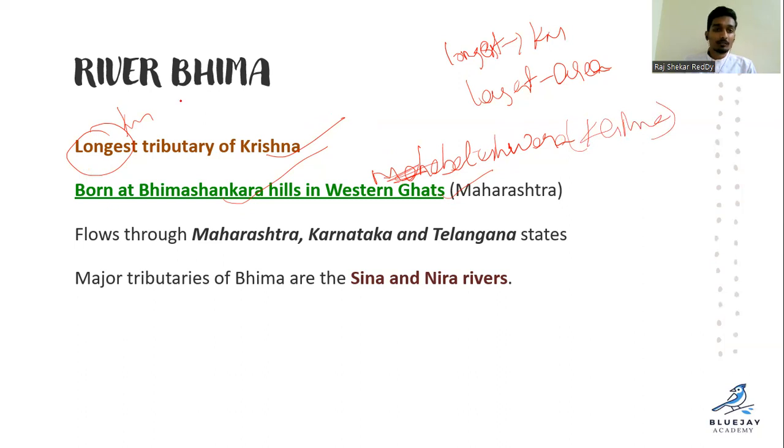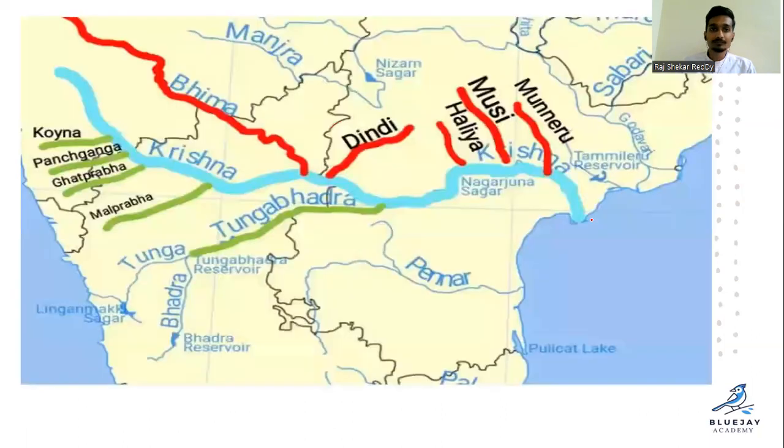Whereas the Bhima originated in Bhimashankar Hills, that is the reason it is named after Bhimashankar Hills, river Bhima in Western Ghats in Maharashtra. Clear? So it is a tributary of Krishna river and flows through Maharashtra, Karnataka, and Telangana states, right? And major tributaries of the Bhima are the Sina and Neera rivers. Remember Sina and Neera rivers.